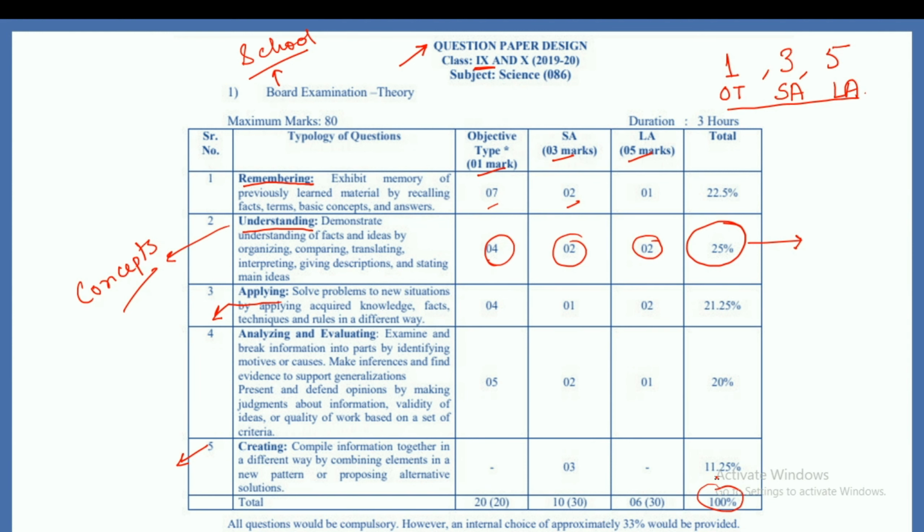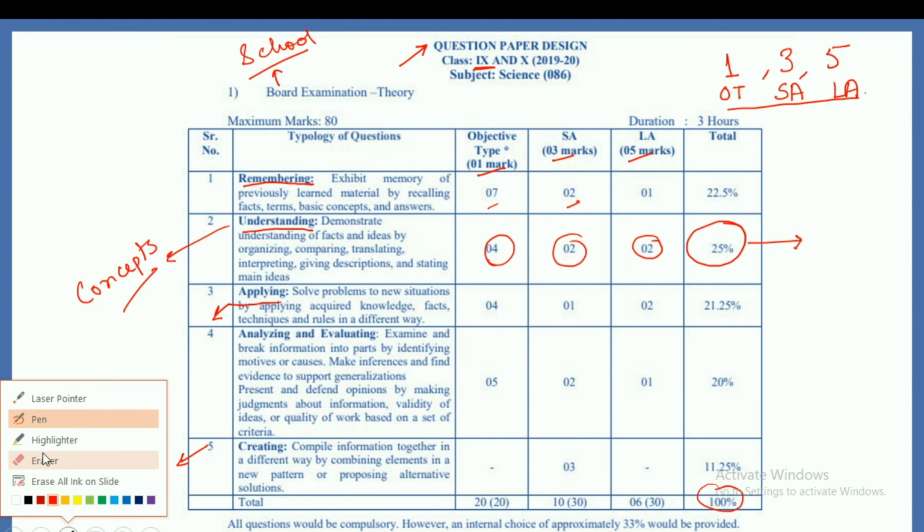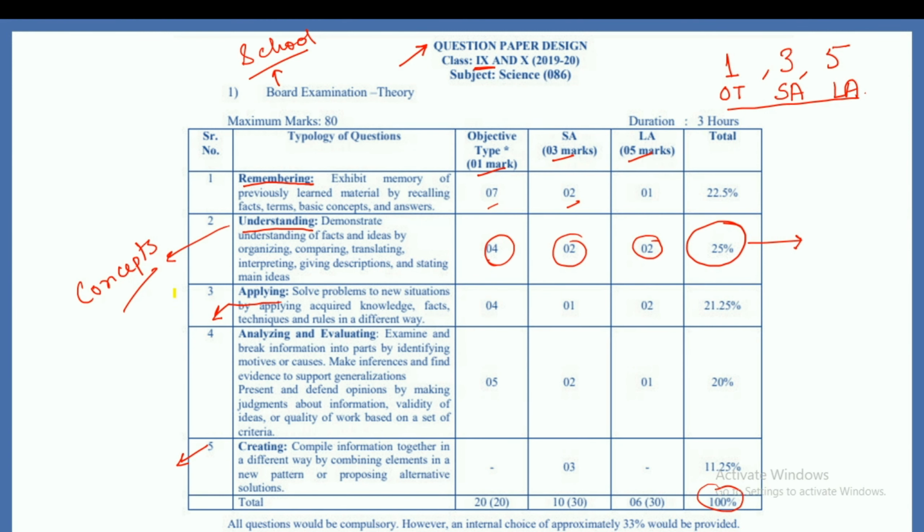So what I want to say is that you have to focus much on the understanding part of the questions, and that is what I'm going to do over here in this lesson, right? In my video channel I will be doing that, the understanding part, and mostly we will be talking about how to deal with the other parts of the questions, and this is for class 9, right?